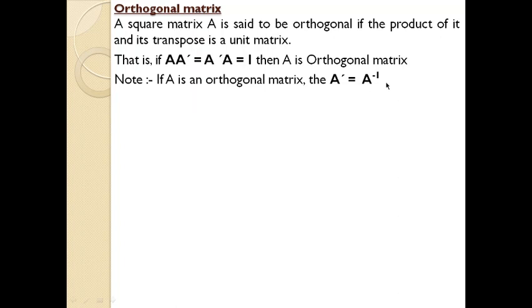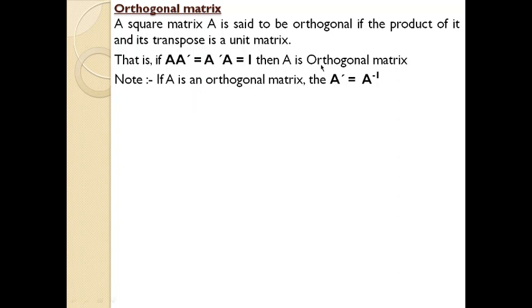I hope you all know what is meant by A raised to the power minus 1, or A superscript minus 1. It represents the inverse of a matrix. So if any matrix is proved to be orthogonal, then the transpose of that matrix will be equal to its inverse. That is the basic concept. Just remember these statements and notes.